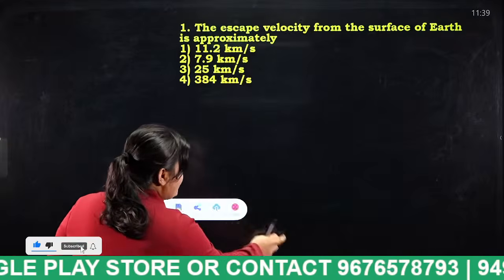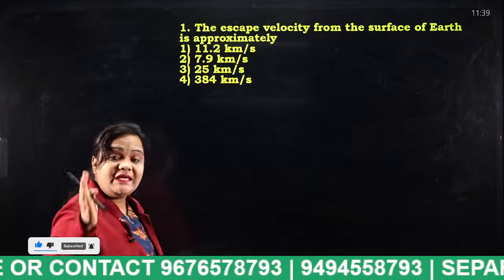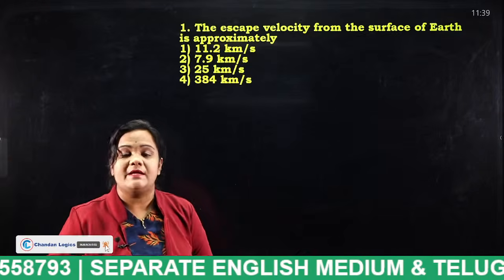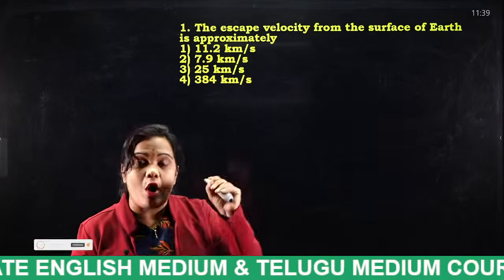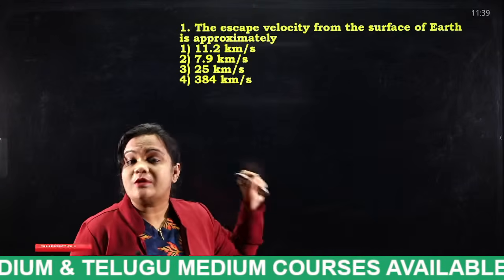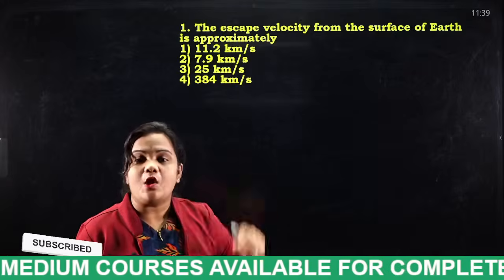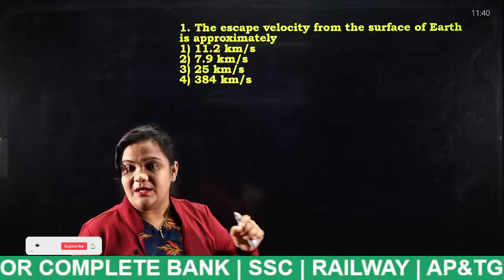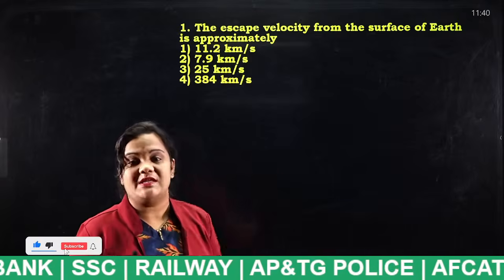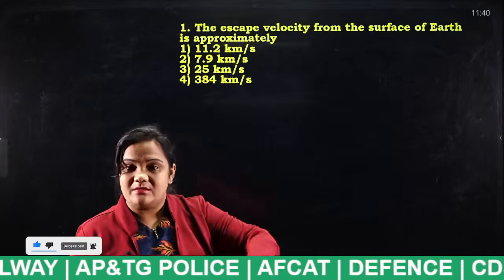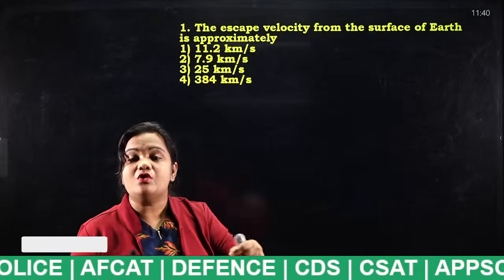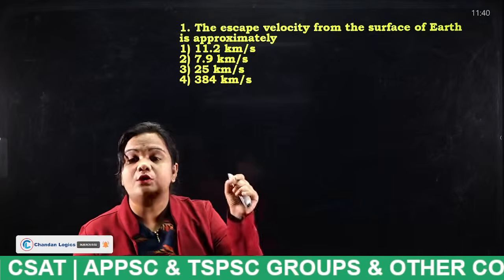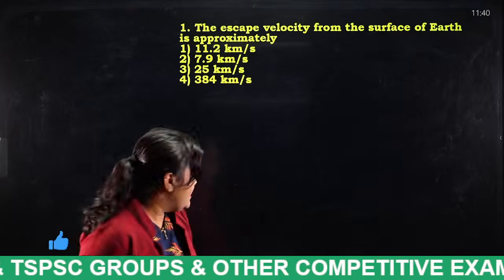Even though gravitational force is acting on that object, if that object travels at a speed of 11.2 kilometers per second, that means in 1 second the object travels 11.2 kilometers, then there will be no effect of gravitational force on that particular object. That particular velocity is known as escape velocity. So from the surface of the Earth, if we want to escape from gravitational force, the object must travel 11.2 kilometers per second. Okay, very good.